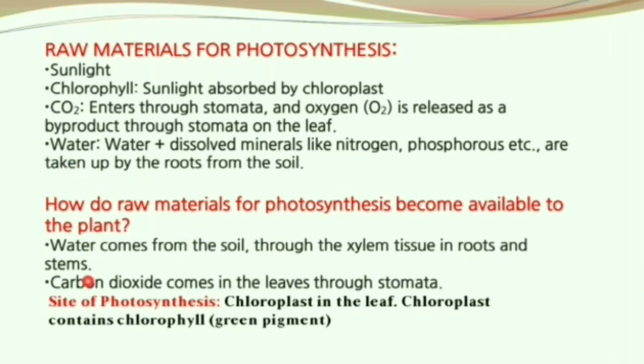Water comes from the soil through the xylem tissue in roots and stems. Carbon dioxide comes into the leaf through stomata, the site of photosynthesis. The chloroplast in the leaf is the site of photosynthesis. Chloroplast contains a green pigment termed chlorophyll.